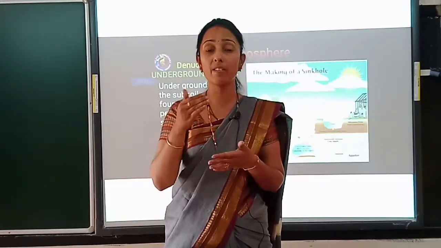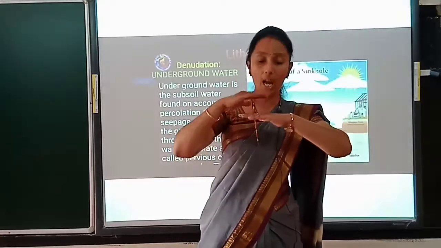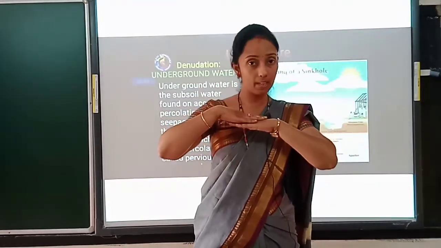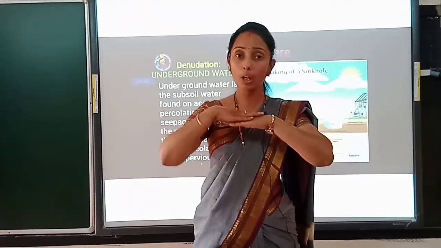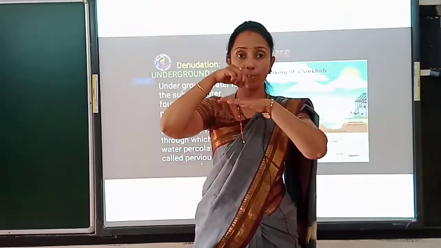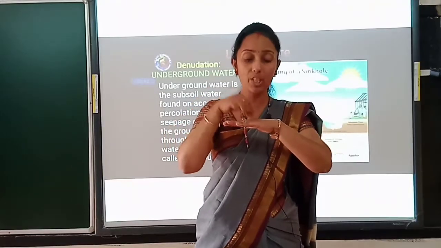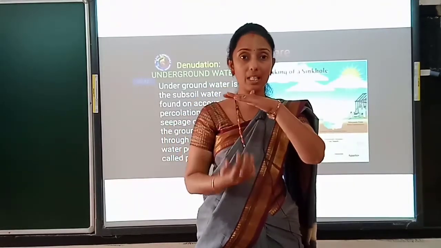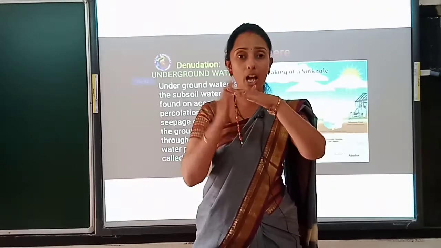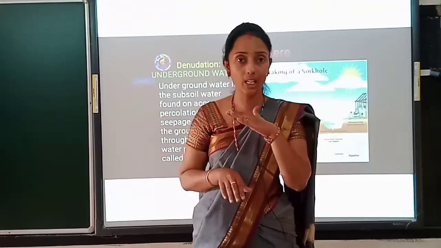Through the crust it will allow to the mantle. Are you getting what I am telling, children? See, assume that this is the top layer of the earth. This is a crust. Below the crust what can we see? Mantle. So when the raindrops fall on the crust, children, a few of the rocks allow the water to come inside. It means that it allows the water to pass the crust and go inside to the mantle.